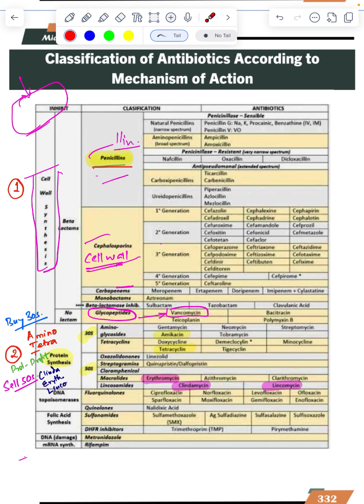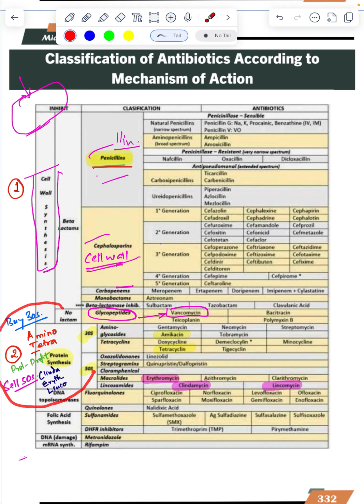A common saying to remember protein synthesis: it means you are earning something. Like in the stock market, you buy at 30 and sell at 50, so you are getting some profit, some synthesis, you are getting protein with you.